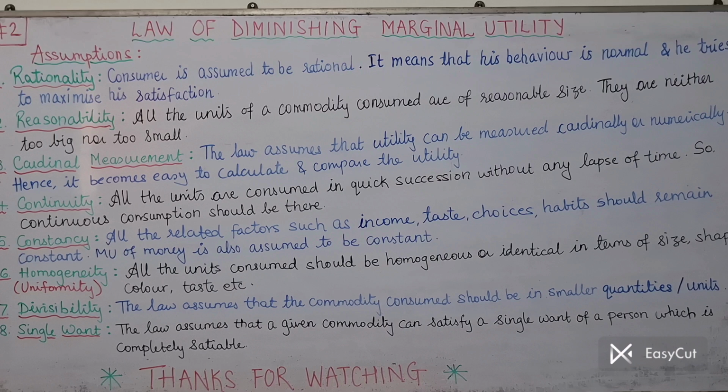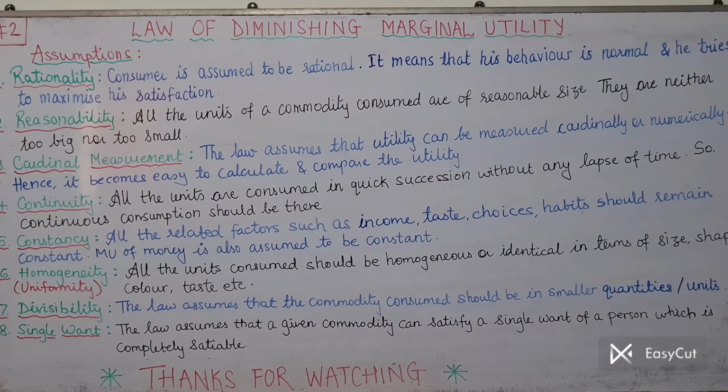Last but a very important point, single want. This law assumes that a given commodity can satisfy a single want of a person which is completely satiable. That means the concept of multi-purpose utility. We should not take such a commodity which can be put to multiple uses at the same time. We should take such a commodity which can satisfy a single want of a person, and that want should be completely satiable. So that's it. That was about single want.